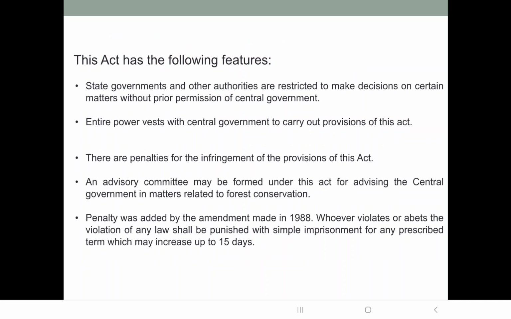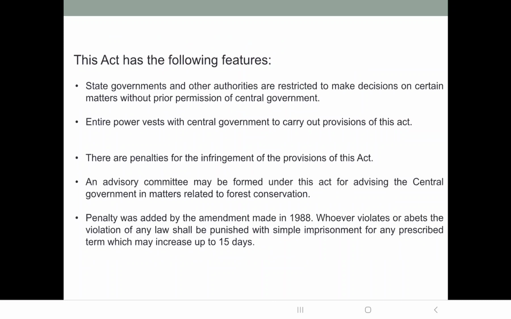Then an advisory committee may be formed under this act for advising the central government in matters related to forest conservation. So there is an advisory committee which will advise the central government whether a forest can be cleared for some other purpose. If the central government wants to make any developmental project, such as building of roads passing through the forest, or clearing of forest for any industry, then the advisory committee will advise the central government whether this project can be carried out or not, and what will be the environmental consequences of that.